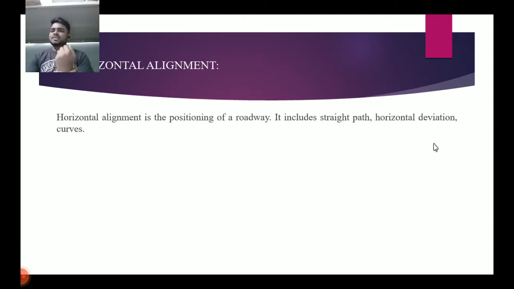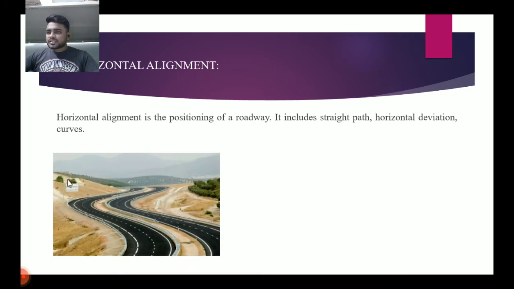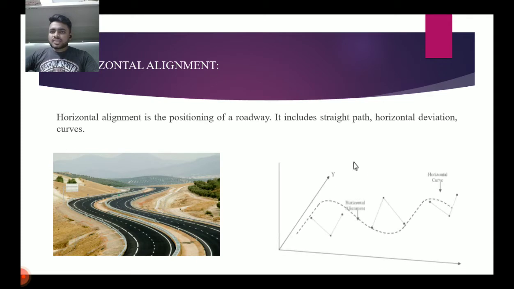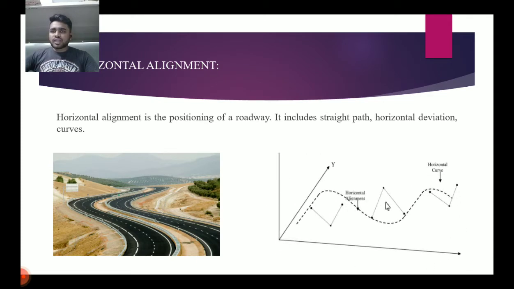The definition of horizontal alignment is the positioning of a roadway. It includes straight path, horizontal deviations, and curves. This picture represents horizontal alignment, and this graph represents horizontal alignment. This dotted line is the alignment. This is the horizontal alignment, and this is the horizontal curve.